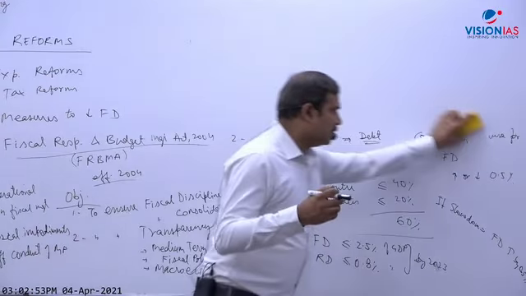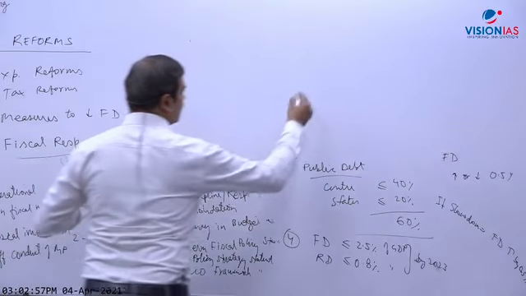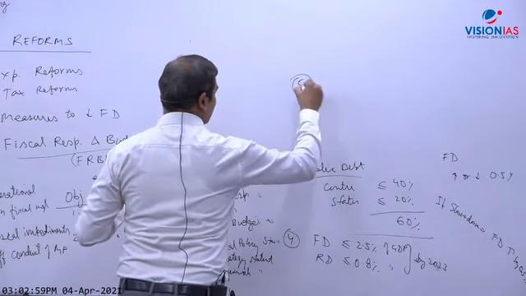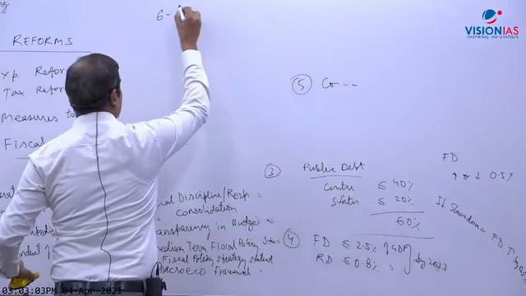Okay, and in fiscal reforms, even DBT is a fiscal reform. So fourth, we can say, this committee, maybe fifth point, this committee which we have discussed. Now, the sixth reform is direct benefit transfer.